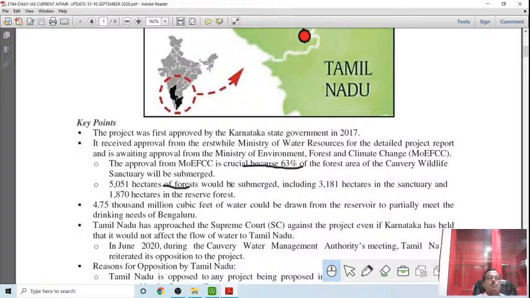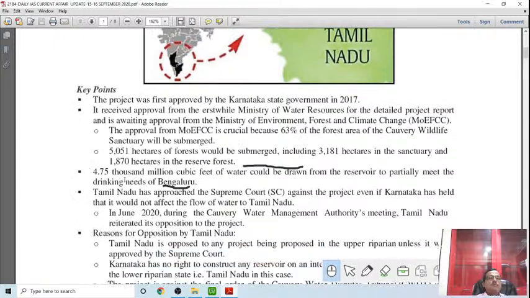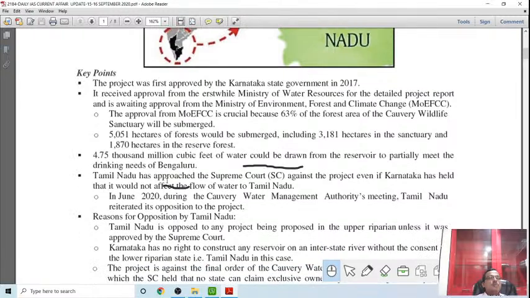5,051 hectares of forest will be submerged, including 3,181 hectares in the sanctuary and 1,870 hectares in the reserve forest. This is the biggest hurdle in this project. That 4.75 thousand million cubic feet of water will be drawn from the reservoir to partially meet the drinking needs of Bengaluru. Tamil Nadu has approached the Supreme Court. Again, Karnataka has taken the position that it could not afford to give the water to Tamil Nadu. So that is what the dispute is about.